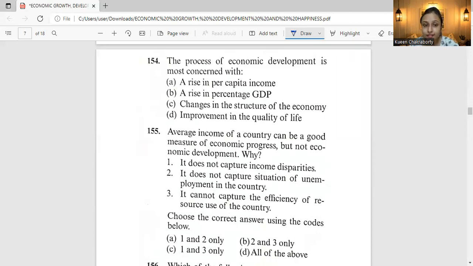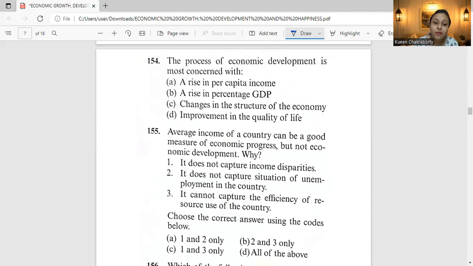See, the correct answer to question number 154 is option B. This we can understand because it will be improvement in the quality of life. But what will be the explanation behind this? Economic development can also be referred to as the qualitative as well as the quantitative changes that exist in an economy. Right? Economic development involves development of human capital, increasing the literacy ratio, improving infrastructure and health related with safety and other areas that will aim at increasing the general welfare or the well-being of the citizens.